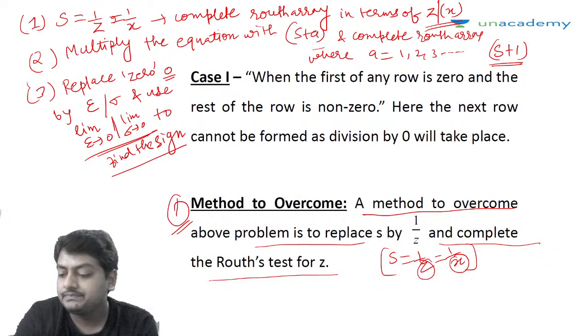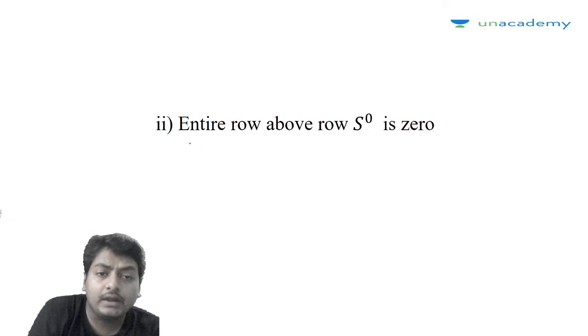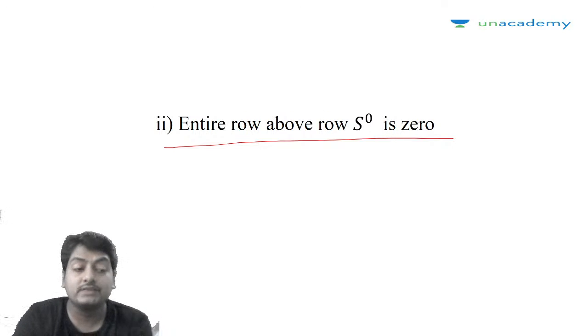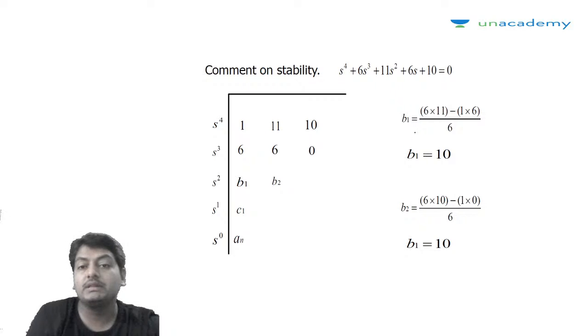Okay guys, next is the second case. What happens if an entire row of 0 appears above s to the power 0? S to the power 0 is not considered, right? The entire row above s to the power 0 is 0. Then what will happen? How to solve this particular problem? See this case with this particular example.